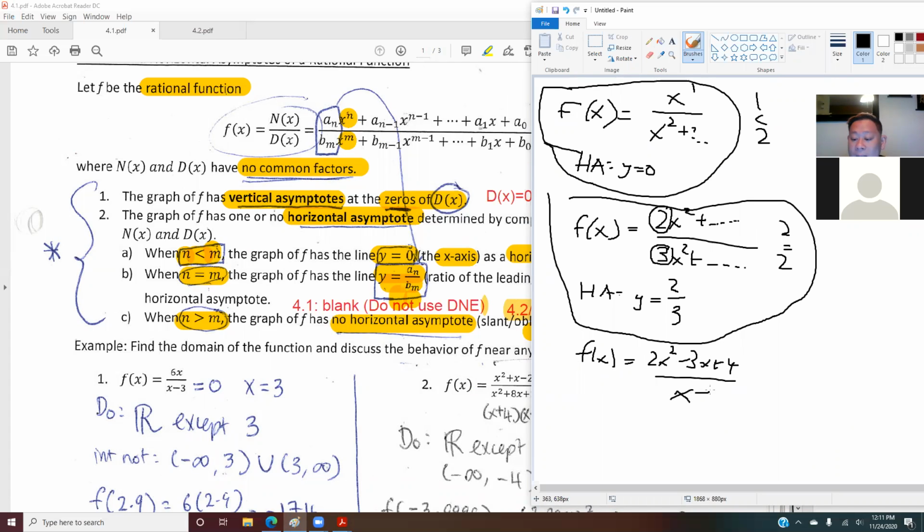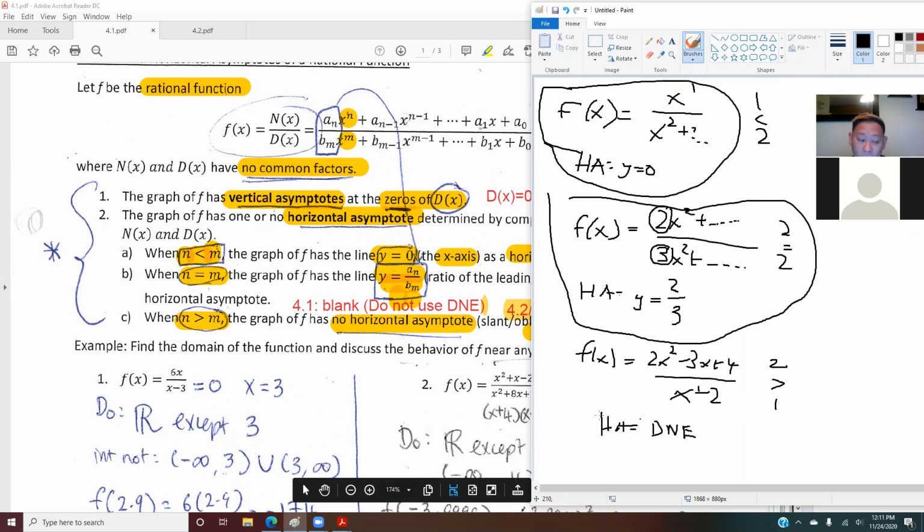So this is the example where the top power is 2 and the bottom power is 1. In this case, your top power 2 is greater than 1. So your horizontal asymptote in this case is DNE, because your top power is greater, so you do not have a horizontal asymptote. But again, in your online homework, you leave it blank.